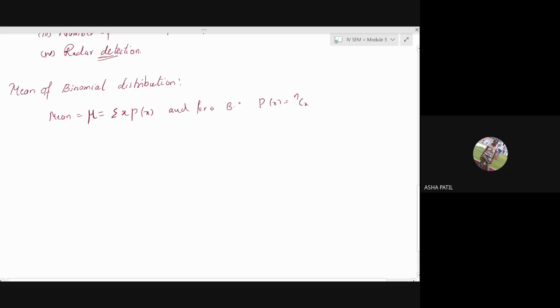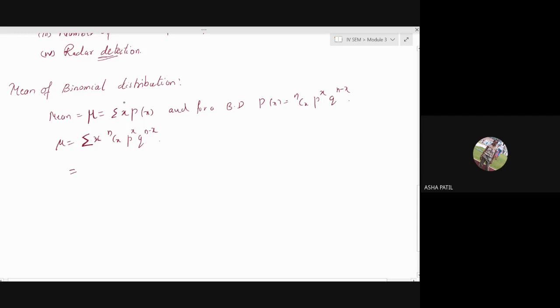For a binomial distribution, p of x is nCx, p raised to x, q raised to n minus x. So let us substitute it. Summation x into nCx, p raised to x, q raised to n minus x. Now we have to find this summation. What will you write as the limits of this summation? What varies up to what?